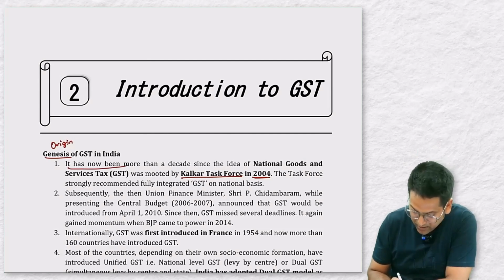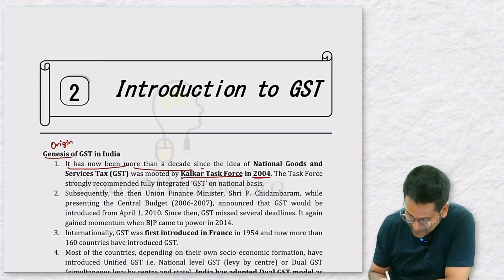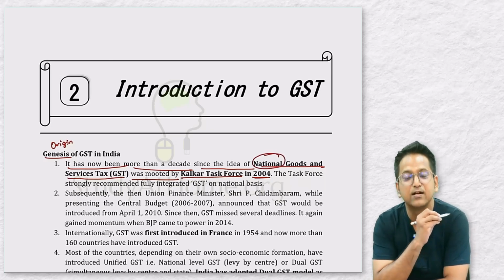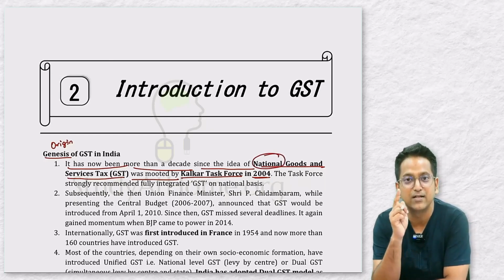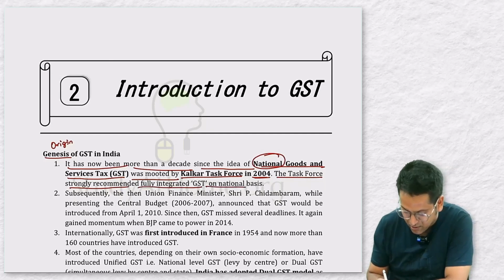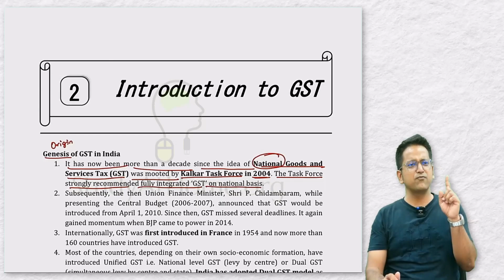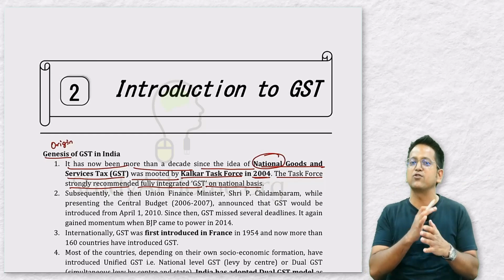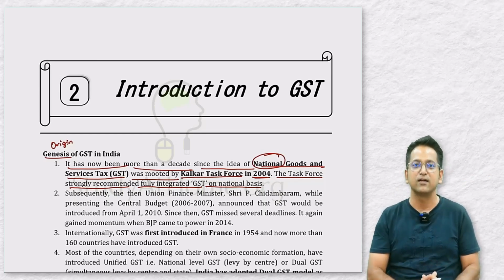First point is, it has now been more than a decade, in fact more than 2 decades, right? Since the idea of National Goods and Services Tax was mooted by Kelkar Task Force in 2004. Kelkar Task Force recommended implementation of national GST. The task force strongly recommended a fully integrated GST on a national basis. They suggested there should be a fully integrated GST which will be controlled from one place, and that would be the central government. Let's bring national GST.